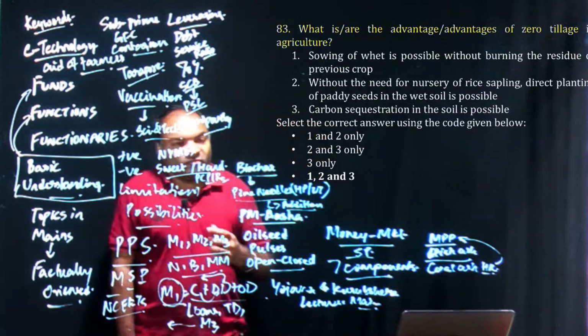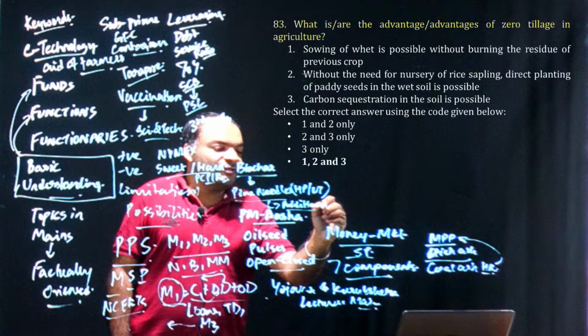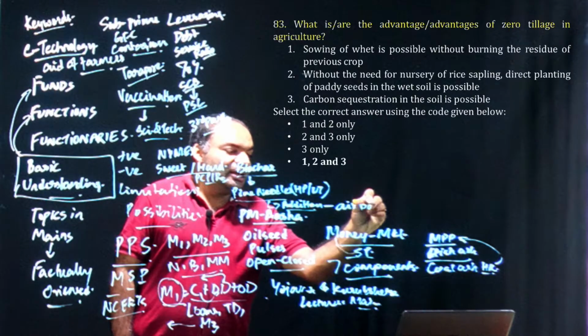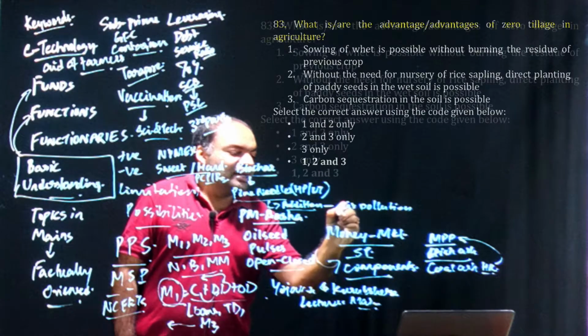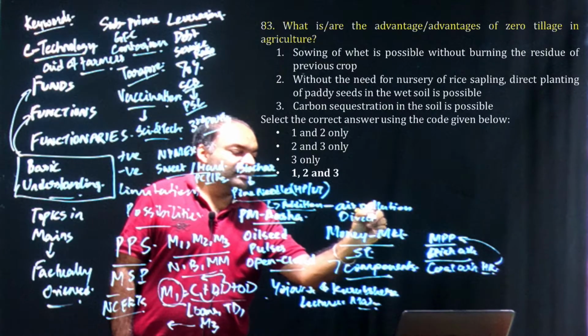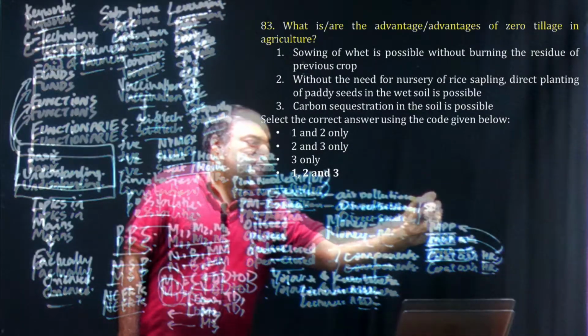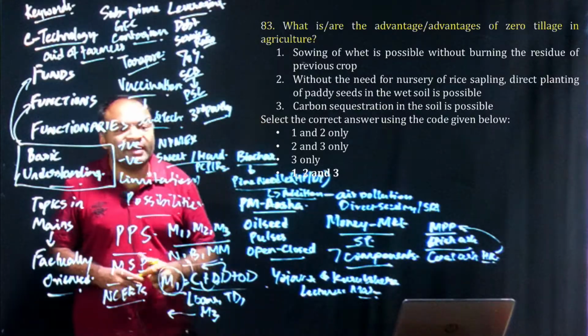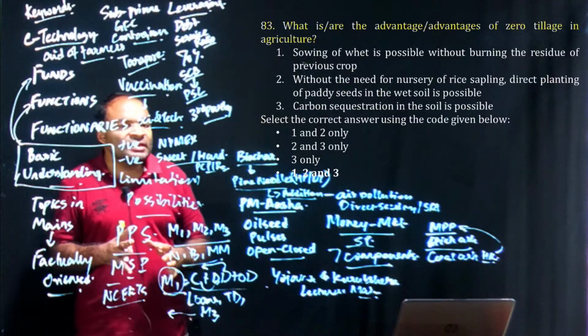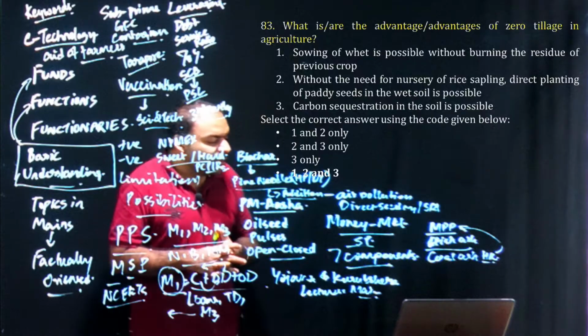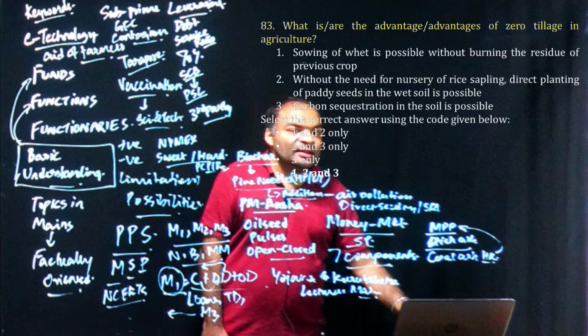Again, zero tillage was very specifically discussed in prevention of air pollution in Delhi, and also direct seeding, that is SRI technique, the system of rice intensification, and the system of wheat intensification were clearly discussed in class. Zero farming was discussed in class. So 1, 2, 3 is the right answer.